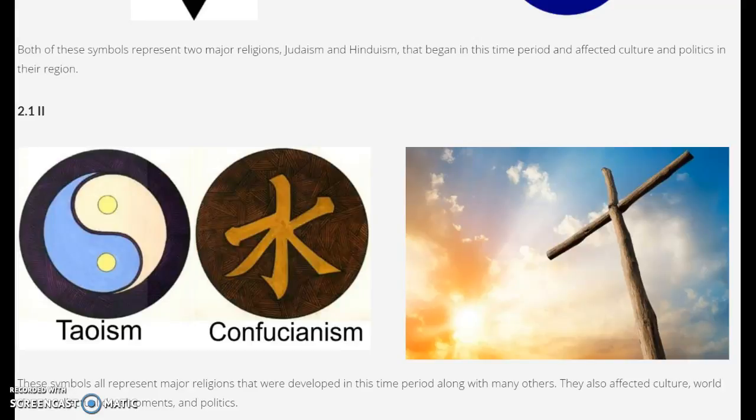And then these are all symbols just from the major religions: Taoism, Confucianism, Christianity, Greek philosophy, things like that, and how they affected their worldview. Like for the universal truths that it mentions in the key concepts, and it just affected that through politics and once again their morals and then things that they held as important.